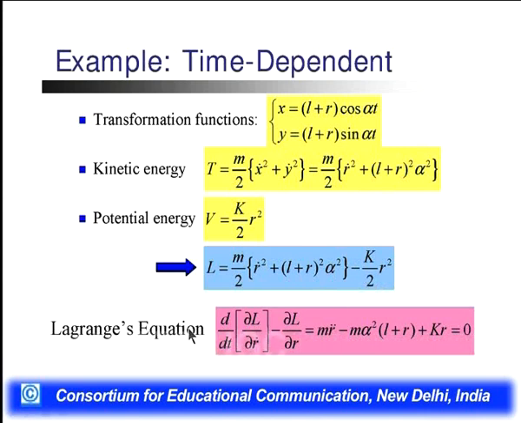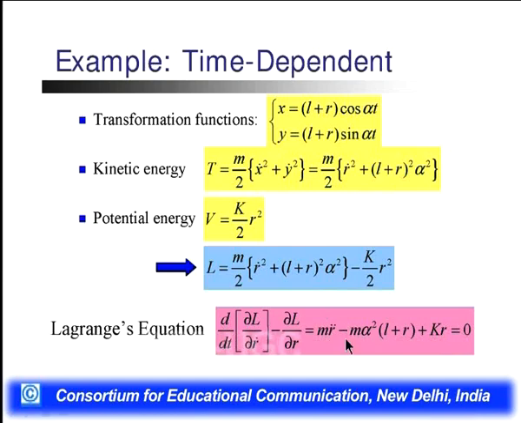Finally the Lagrangian equation will become d by dt of del L by del r dot minus del L by del r, which gives m r double dot minus m alpha square (L plus r) plus k r is equal to 0. This will be solved. Then the angular momentum will be solved in the Lagrangian equation for the time dependent particle.